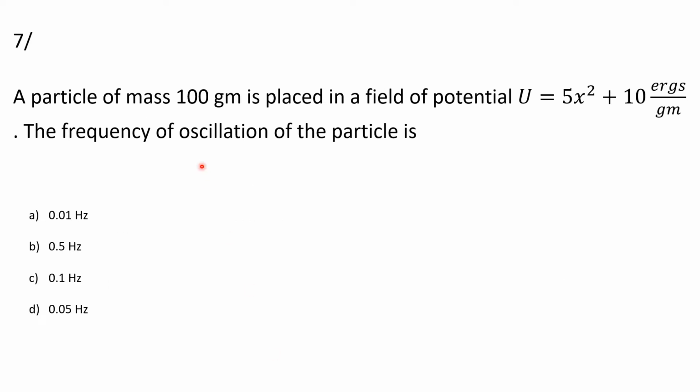Then here is the next question: a particle of mass 100 gram is placed in a field of potential U equal to 5x square plus 10 ergs per gram. The frequency of oscillation of the particle is, and the options are 0.01 Hz, 0.5 Hz, 0.1 Hz and 0.05 Hz.